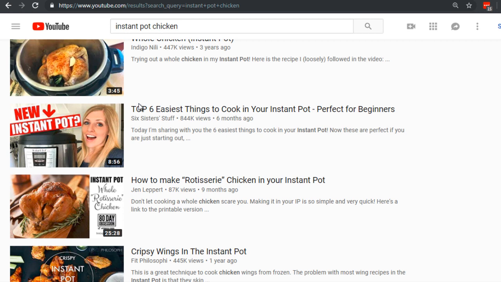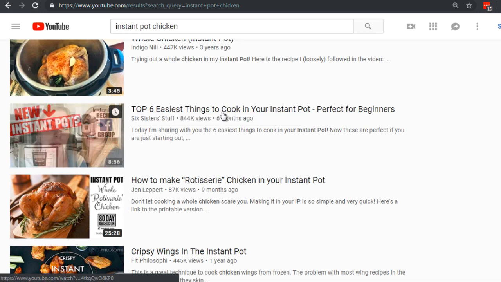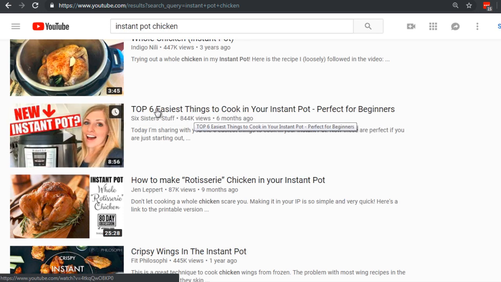So instead of things, you could say chicken recipes or pot roast recipes to cook in your Instant Pot. Or you could say something like Instant Pot chicken dash top 6 easy recipes, or you could use a number. People like numbers, especially knowing that somebody gets an Instant Pot for the sake of saving time. You could say top 6 easy chicken recipes that take less than 30 minutes.